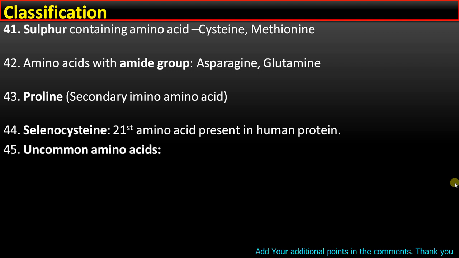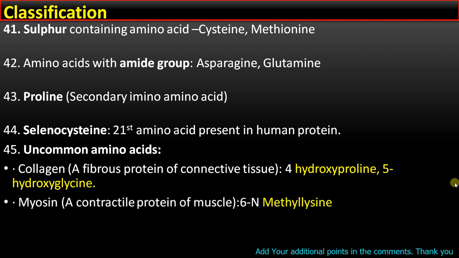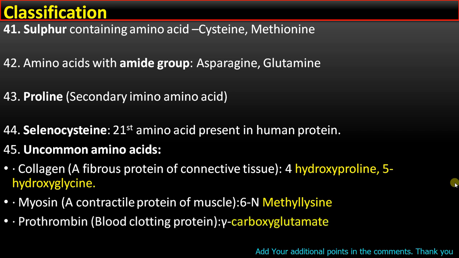Point number 45. Uncommon amino acids include collagen, the most abundant structural protein. There is 4-hydroxyproline and hydroxyglycine. In myosin, that is muscle protein, there is methyl-lysine. And also in prothrombin, blood clotting protein, there is carboxyglutamate acid. All are uncommon amino acids.